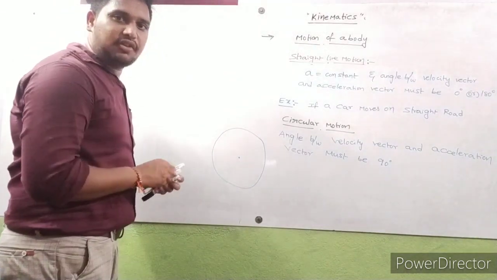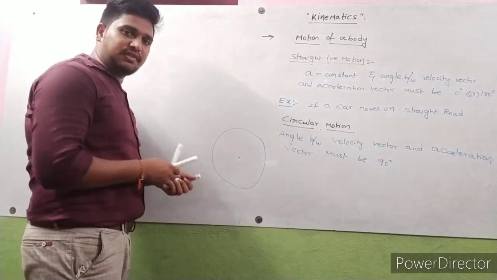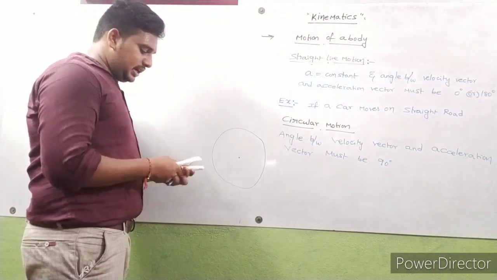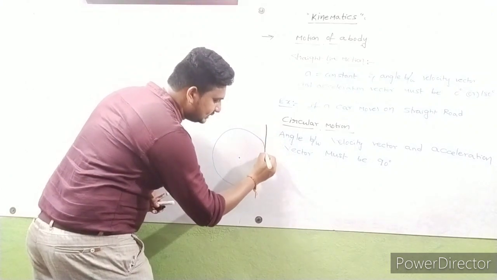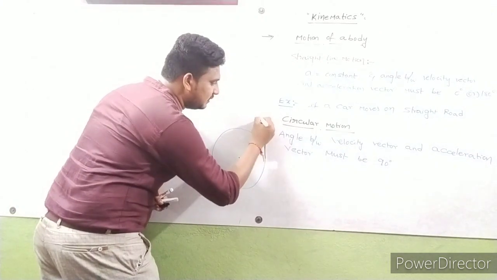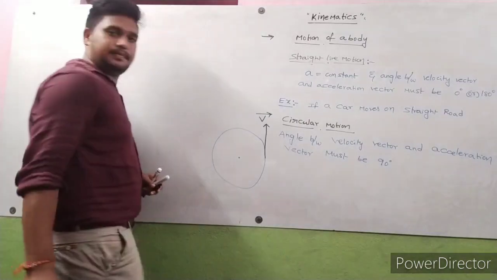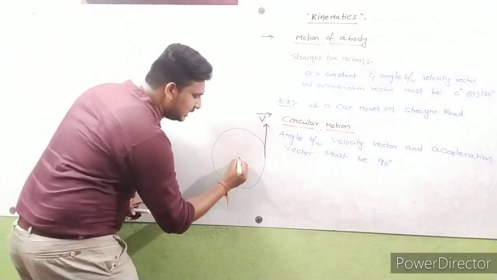For this circle, observe carefully. What is the direction of velocity here? The direction of velocity is always tangent to the circle. This is the velocity direction, and this is the direction of acceleration.